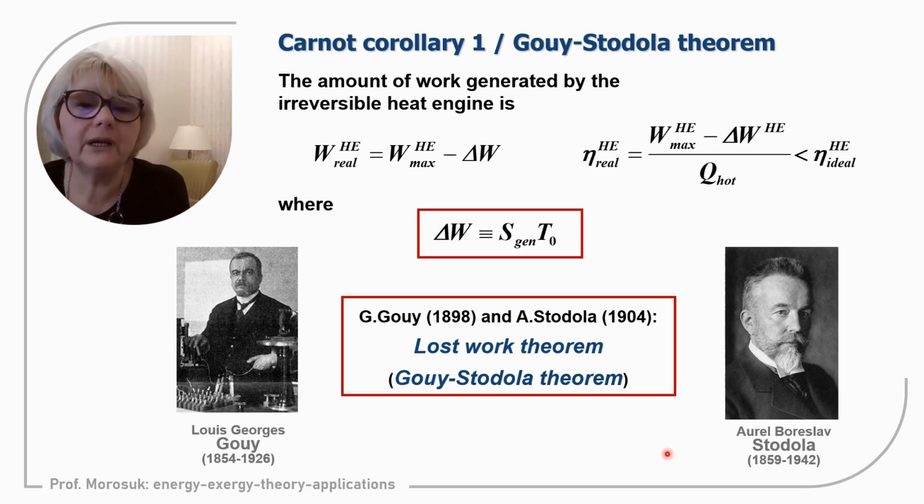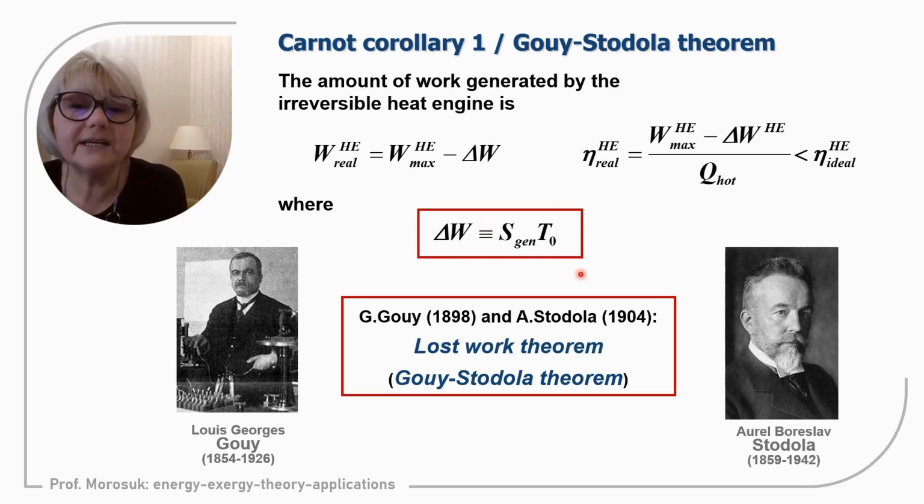But what is important is that both researchers got absolutely the same equation. What is interesting to mention, in both French and German, it is written absolutely the same: the amount of work that we will lose because of irreversibilities is the entropy generation within the system.